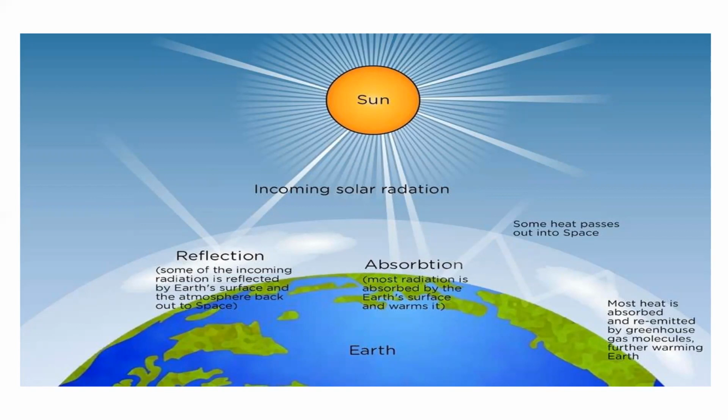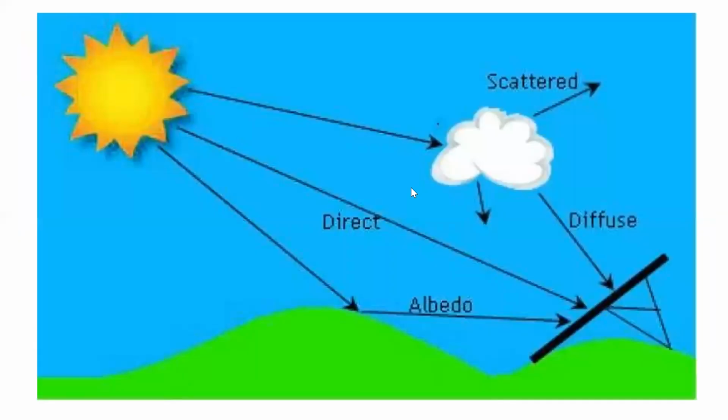Reflection, here we can check it out. Some of the incoming radiation is reflected by the earth surface and the atmosphere back out into space. So some heat passes out into space. When you are drawing the diagram, 41%, 51% is absorbed, and this is reflected. You can write these particular points: what is absorption, reflection, and all the things in the incoming solar radiation. Okay, next slide.